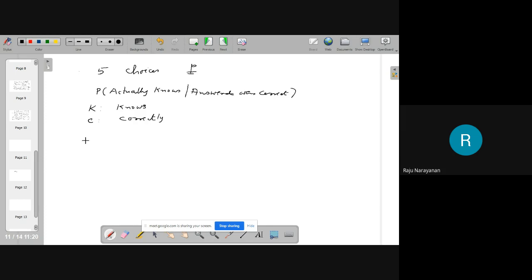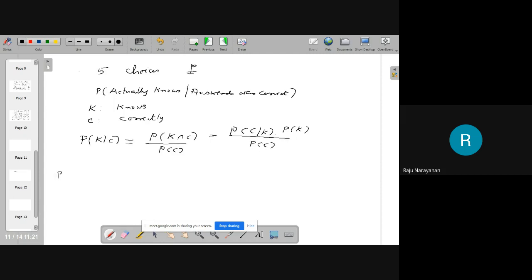Now what has happened? The teacher has seen a correct answer from the student. Then the teacher wants to know whether it was from his knowledge or from his guessing. We can guess also, no? We have done it many times. Now, probability of K intersection C by probability of C. This is probability of C given K into probability of K, by probability of C.